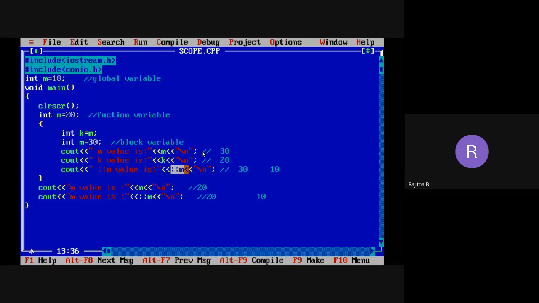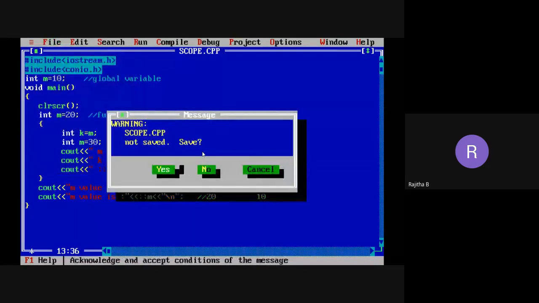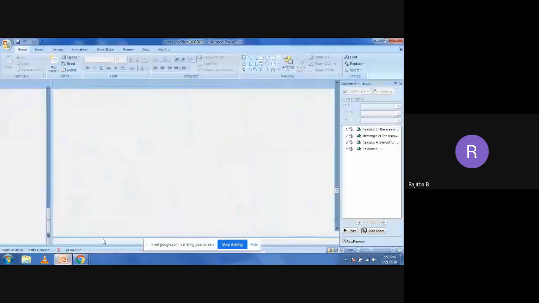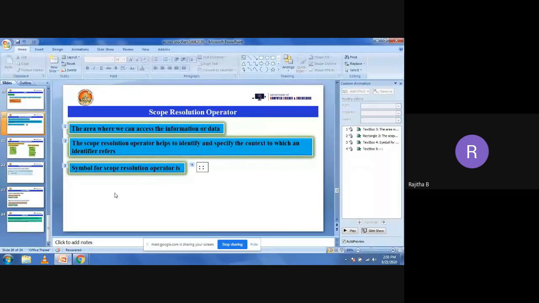Is this clear, everyone? Yes, ma'am. Yeah, good. So this is the scope resolution operator. Now let's go back to the presentation, to the topic. So this is the scope resolution operator.